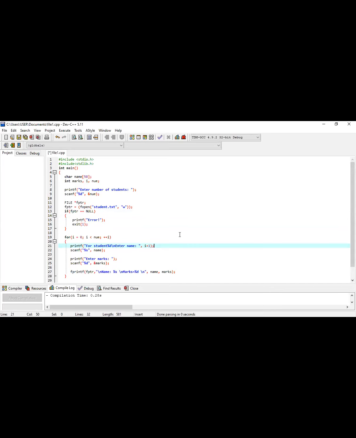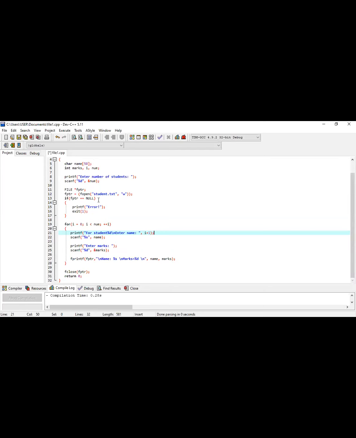This is written here by default. So if ptr is equal to null, then printf error and my compiler just exits the program, nothing else. Now if not, then move on to this place.